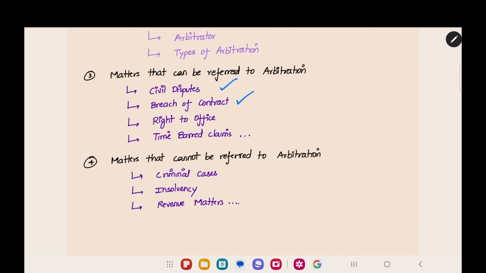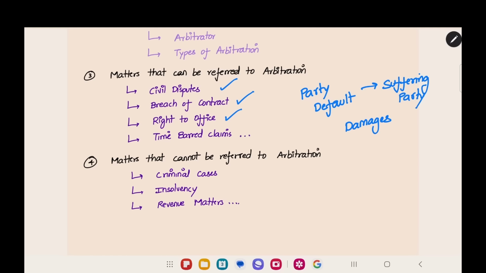Civil disputes, breach of contract. Two parties make a contract and any one party is breaching it, not following the contract. Now in this case, the party who made a default, the defaulting party should pay damages to the suffering party. If you make a mistake, the other person will suffer. So, this defaulting party should pay damages to the suffering party. This amount of damages we have to compute. For that, we can appoint an arbitrator and it will be going through arbitration.